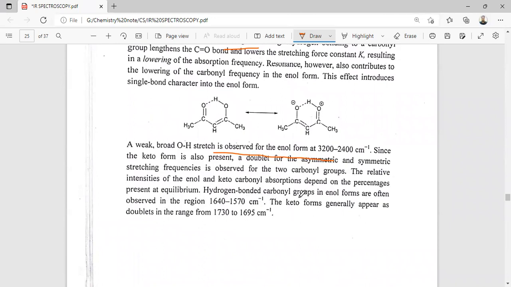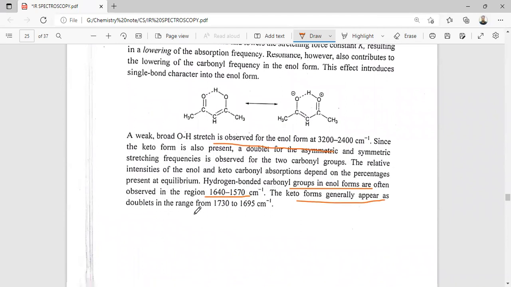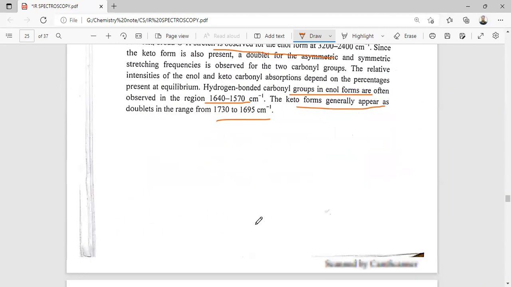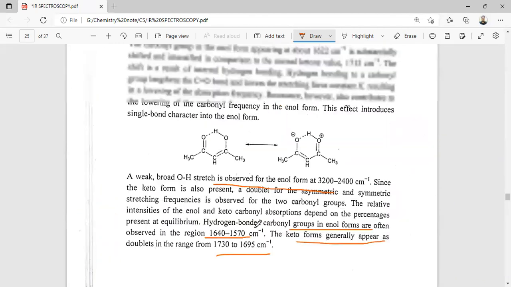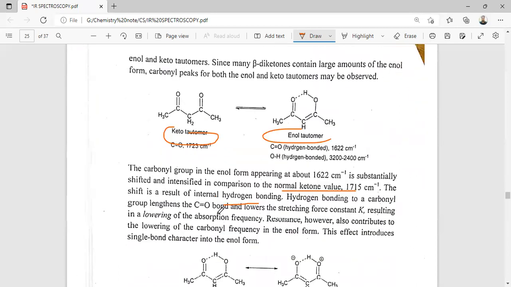Hydrogen bonded carbonyl groups in the enol form are often observed in this region. The keto form is generally seen as a doublet in the region of 1720 to 1690. So by IR spectroscopy, we can identify the keto and enol tautomerism percentage. Here in the keto form, obviously the C=O double bond character is present, but in the case of the enol form, the C=O double bond to some extent gains single bond character.